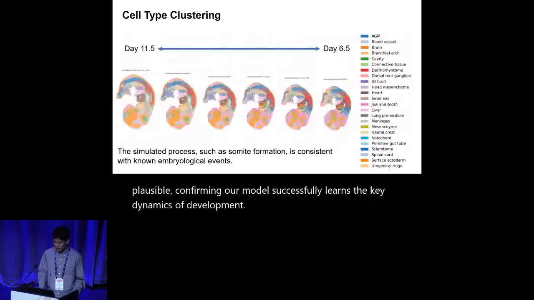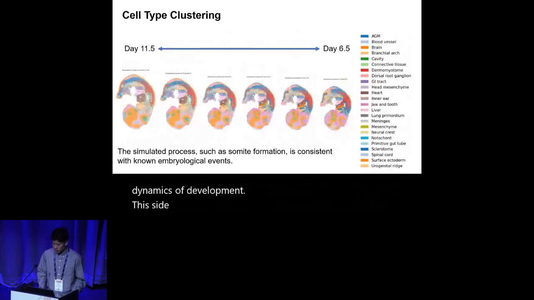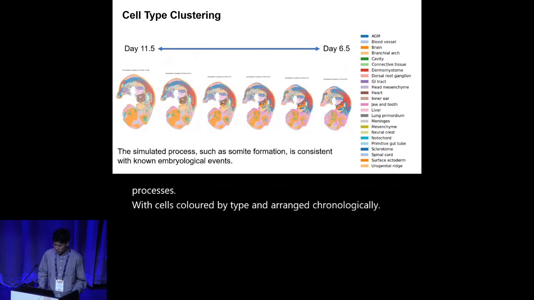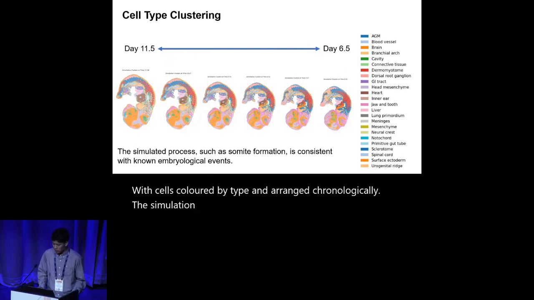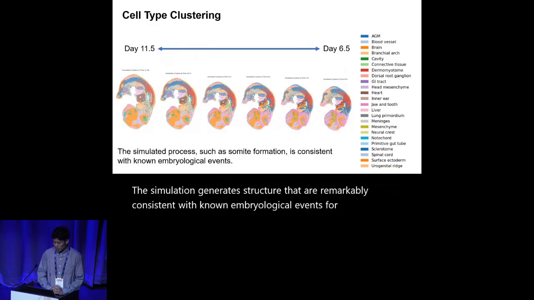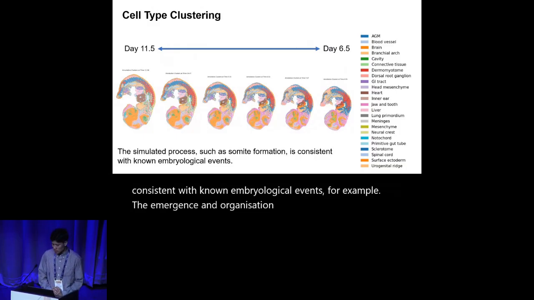This slide displays a snapshot of the simulated developmental process, with cells colored by type and arranged chronologically. The simulation generates structures that are remarkably consistent with real embryological events. For example, the emergence and organization of somites is consistent with biological facts.